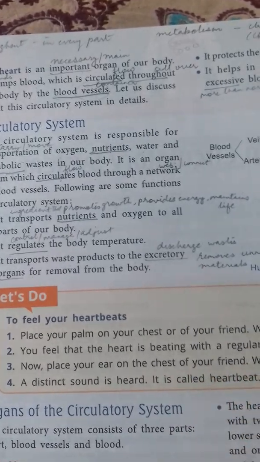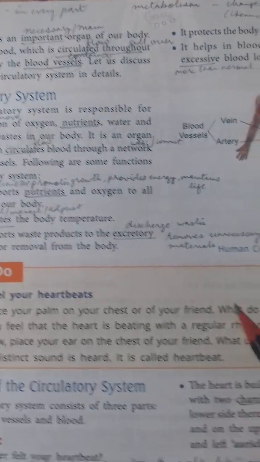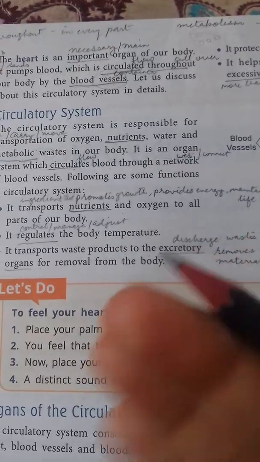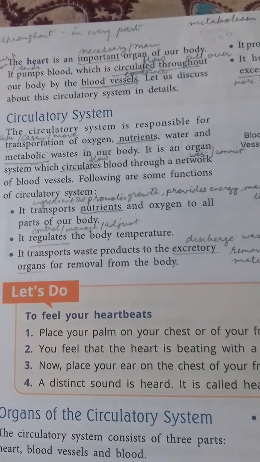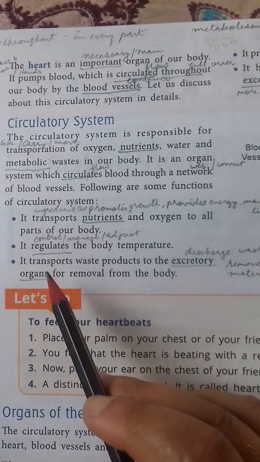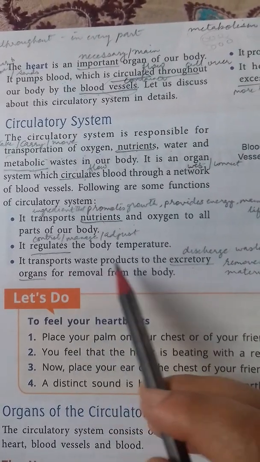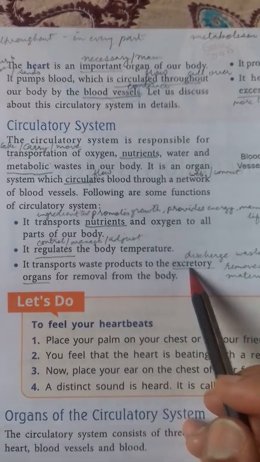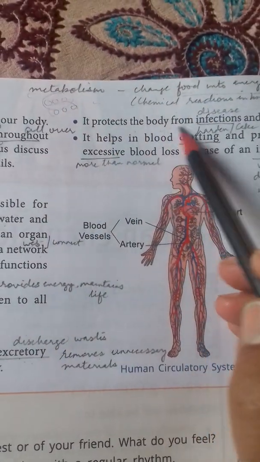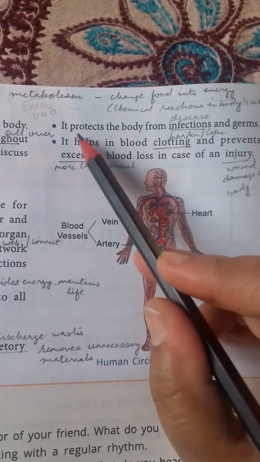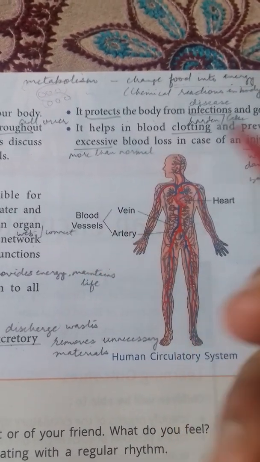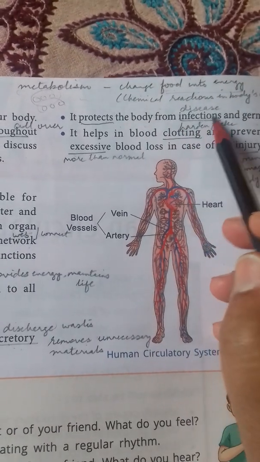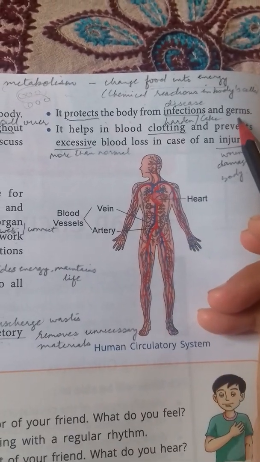Excretory organs, these are the organs, children, which remove unnecessary material which your body does not need. Okay, so they remove it from your body. So this system transports waste products to these organs, excretory organs. Then it protects the body from infections and germs. It also keeps your body safe. Protects means it keeps your body safe from infections, from diseases and from germs.